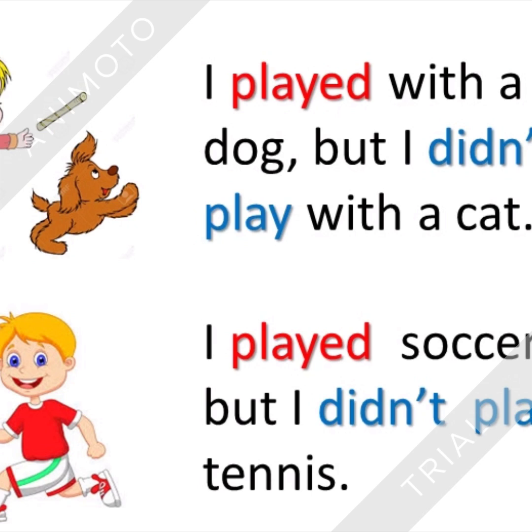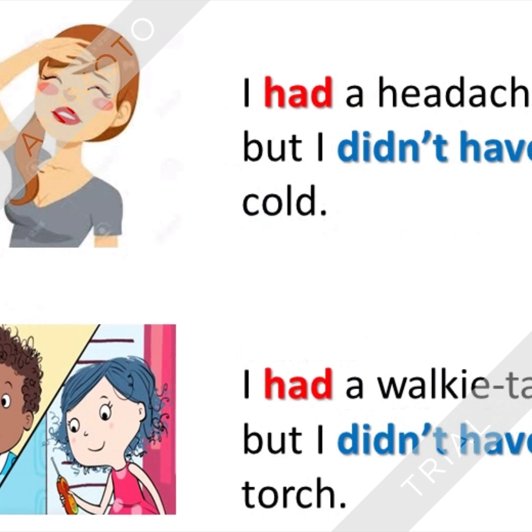Didn't is the word that helps us to know that the sentence is in past. Did is in past, and this part is negative: didn't. After didn't, always the verb goes in present. In this case, play. Remember that.